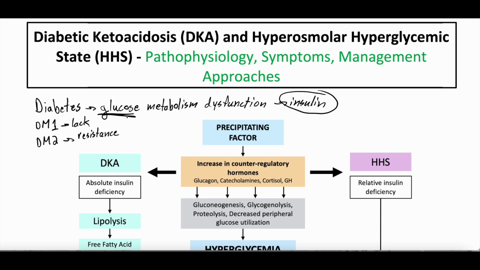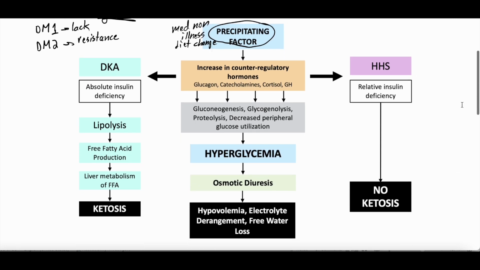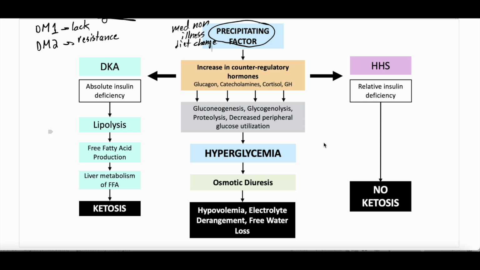So when diabetes goes awry, let's say someone with diabetes is eating more sugary foods than they're supposed to or typically do, or they're not taking their insulin, or they get sick, a precipitating factor occurs, right? And this could be med non-compliance. This could be illness. This could be diet change, stress. All those things, all those precipitating factors lead to a lot of downstream effects that those without diabetes don't necessarily have to deal with. And that is because the patient with diabetes, their body reacts differently to glucose, right?